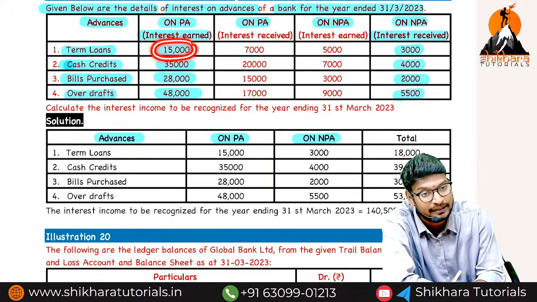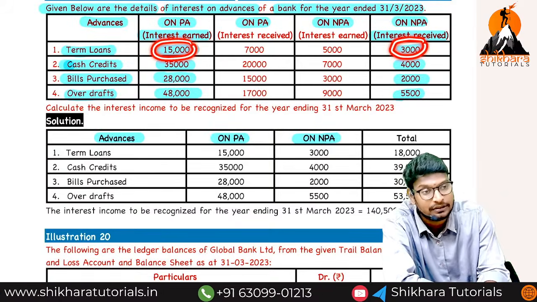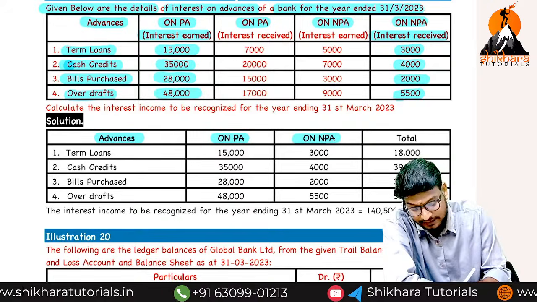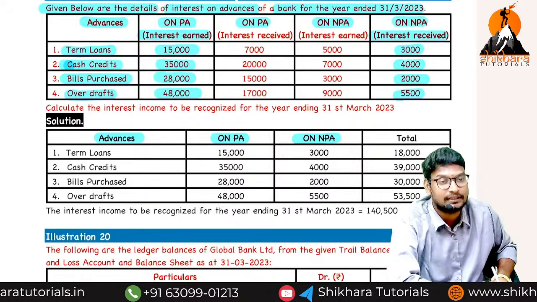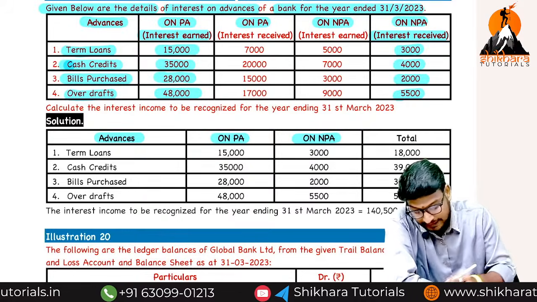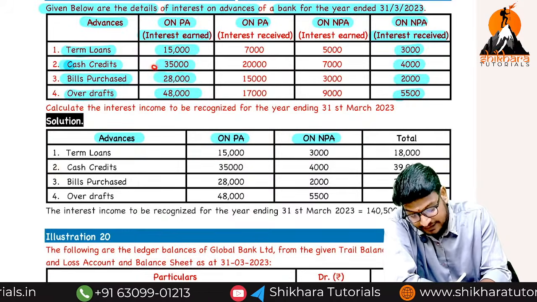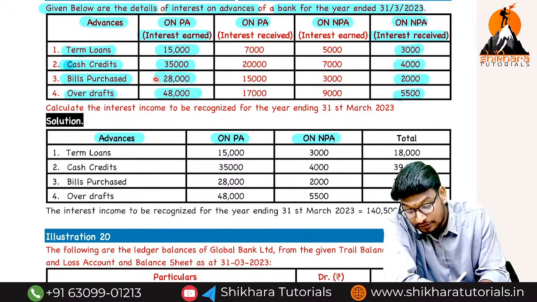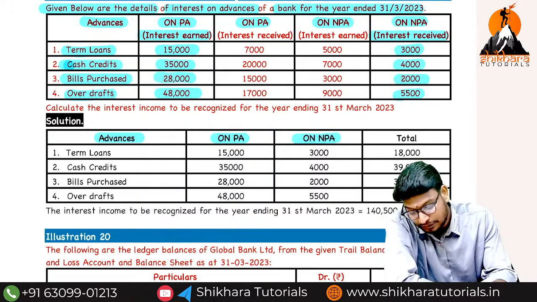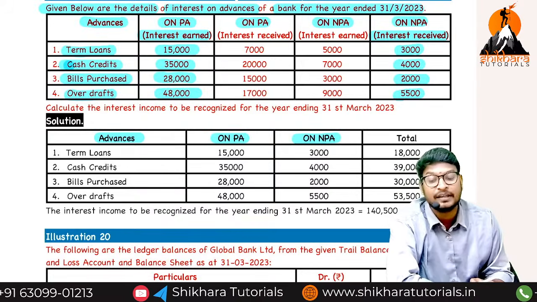15,000 on the performing asset and 3,000 on the non-performing asset. What is the total amount with respect to the term loans? 18,000. Are you understanding my point? Like that, the cash discount also 35 and 4,000. Bills purchased, how much? 28,000 and 2,000. And overdraft, how much?